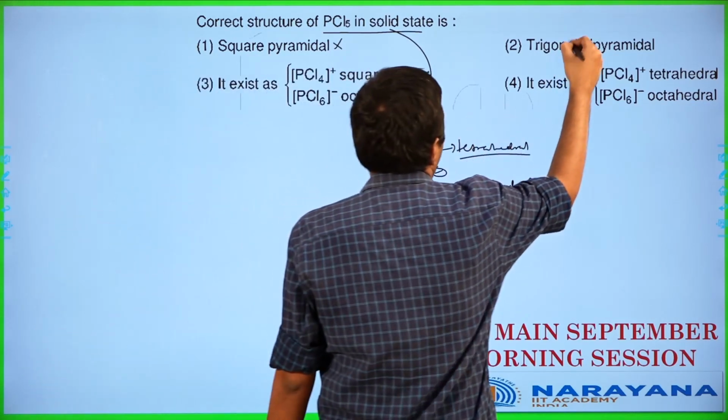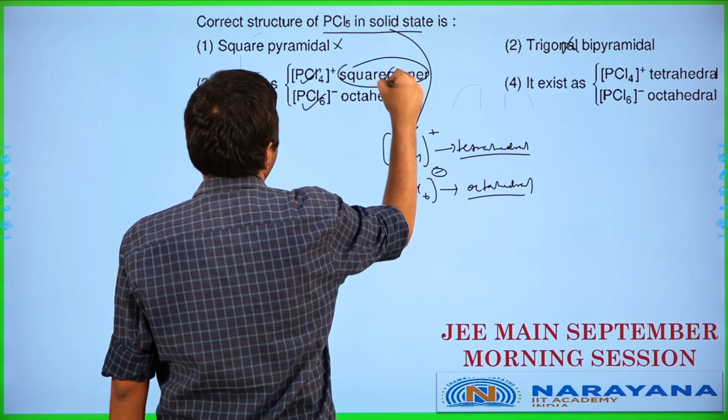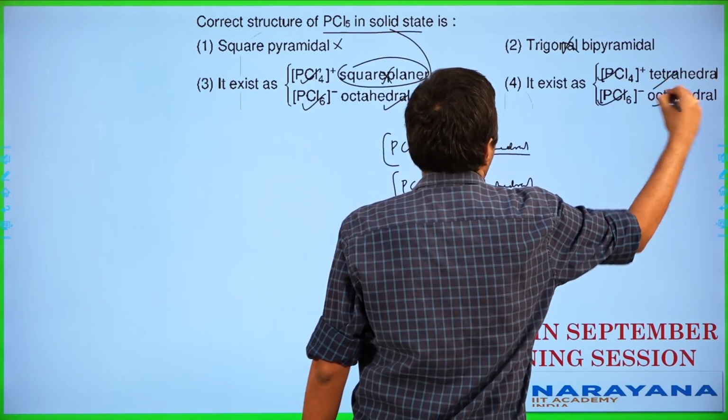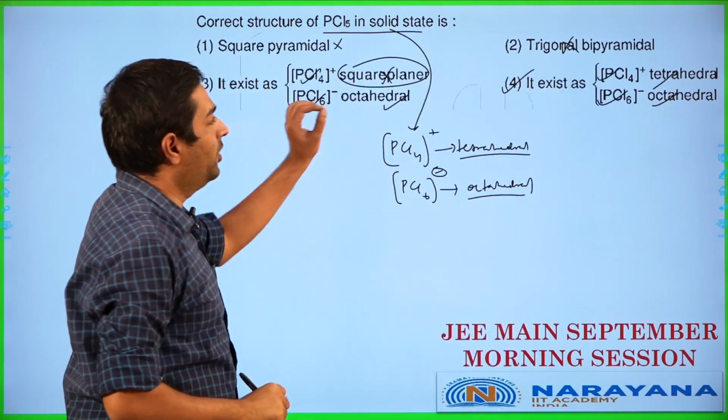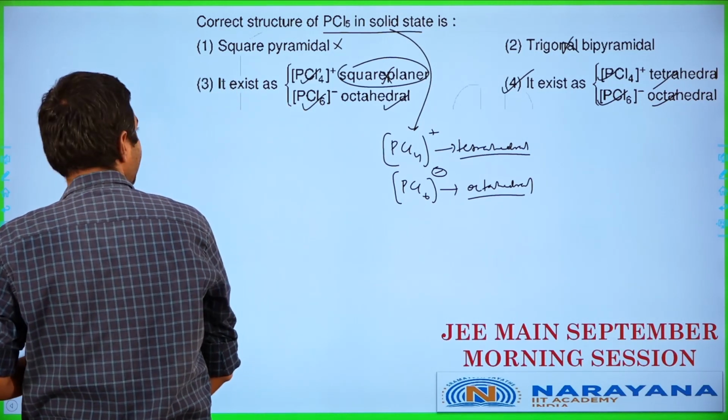Wrong, wrong. This part is correct, this part is correct, but this structure is wrong, this structure is correct. Tetrahedral, octahedral. The answer is option 4. So in this particular case, the correct answer is going to be option 4. Let's get to the next one.